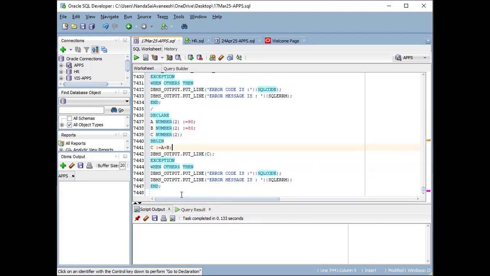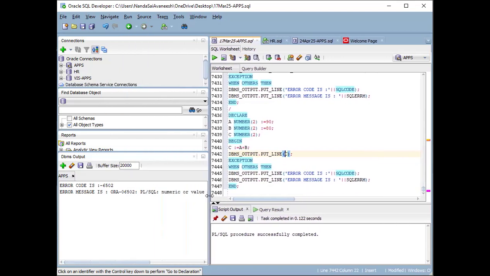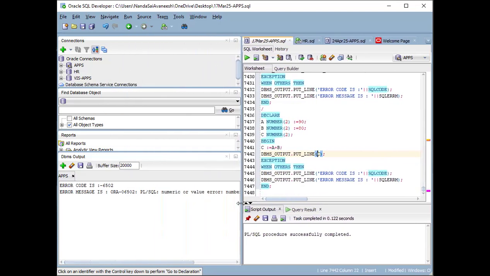But when you use A plus B, what will it be? It will come as 3 characters. That is 170 it will come. So that size mismatch is going to give an error here for this C variable. Then it is giving the error as numeric or value error.